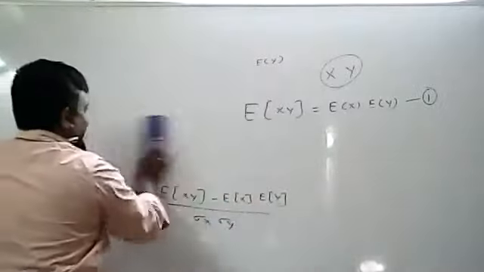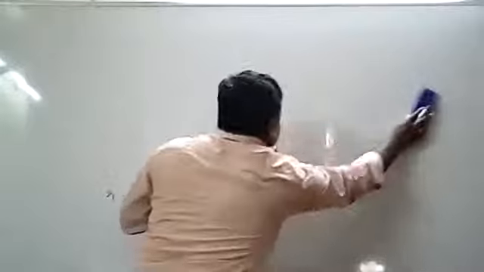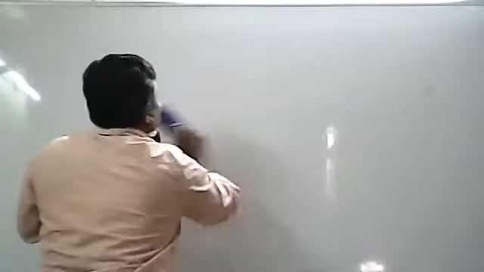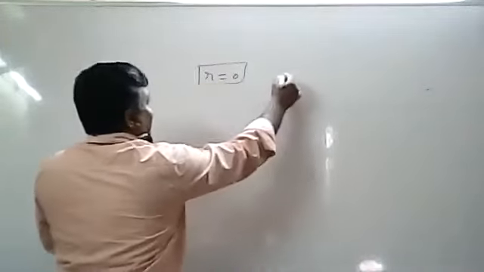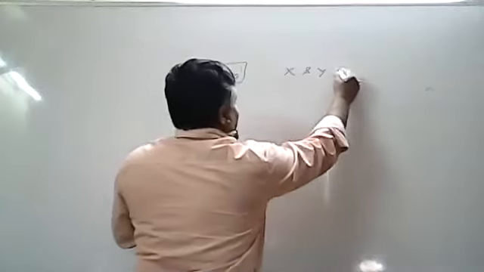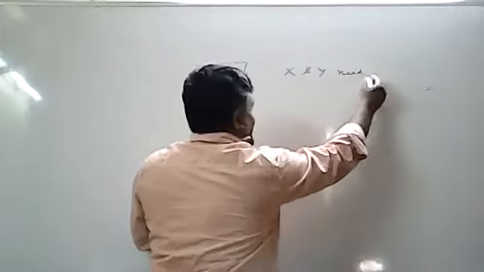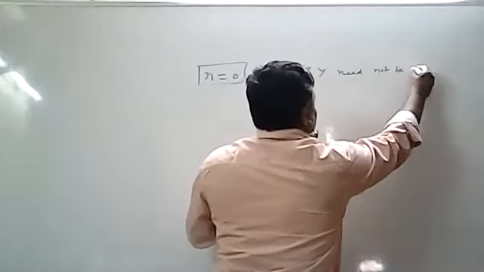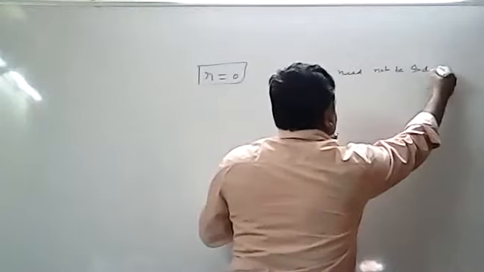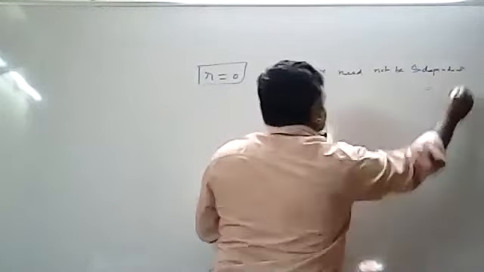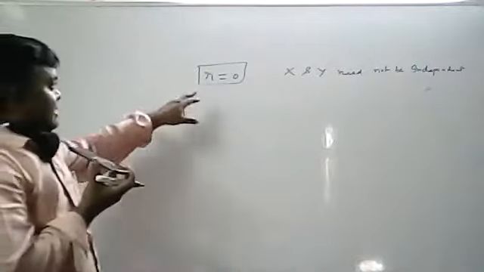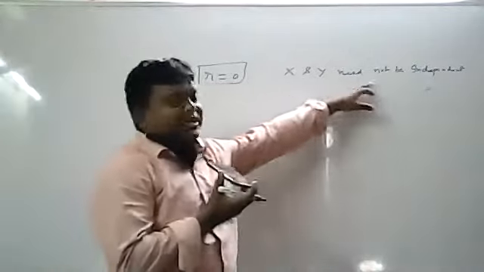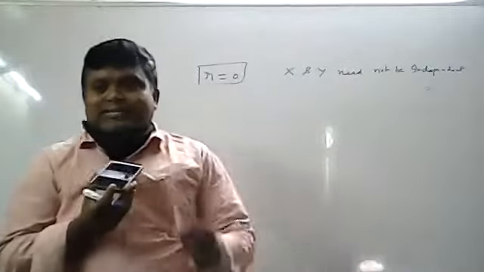That is, if R equals 0, then X and Y need not be independent. The converse need not be true. That is, if R equals 0, X and Y need not be independent.